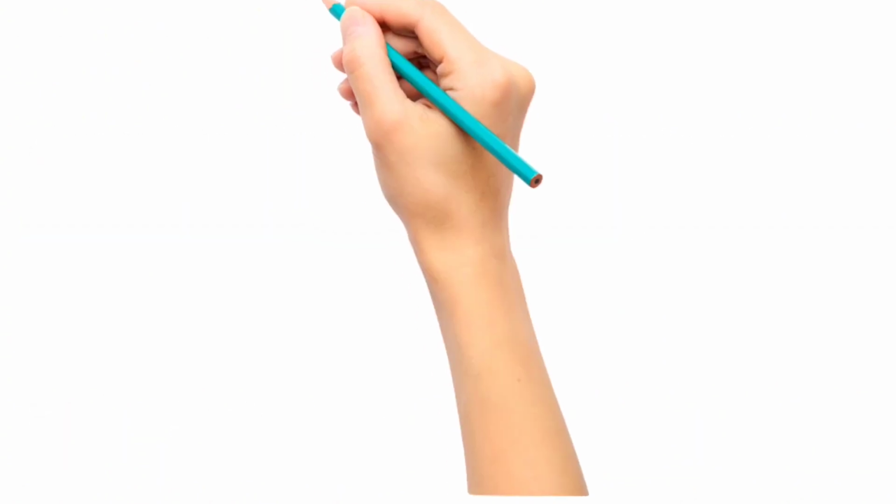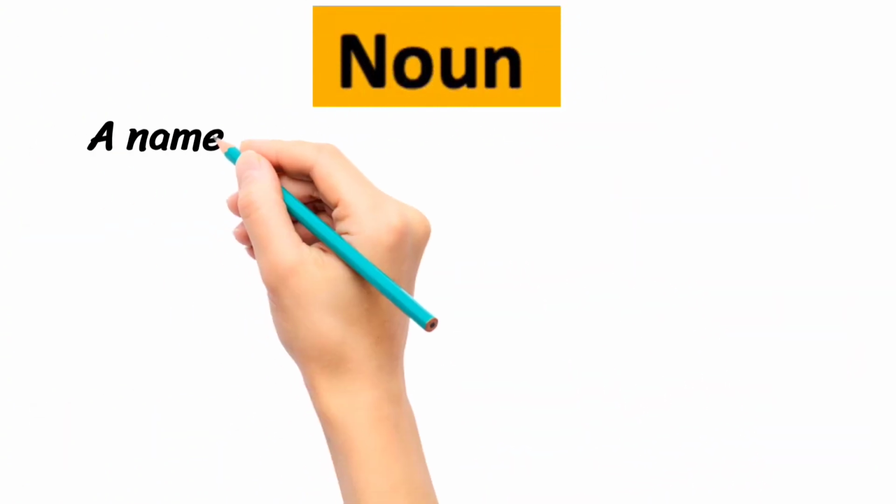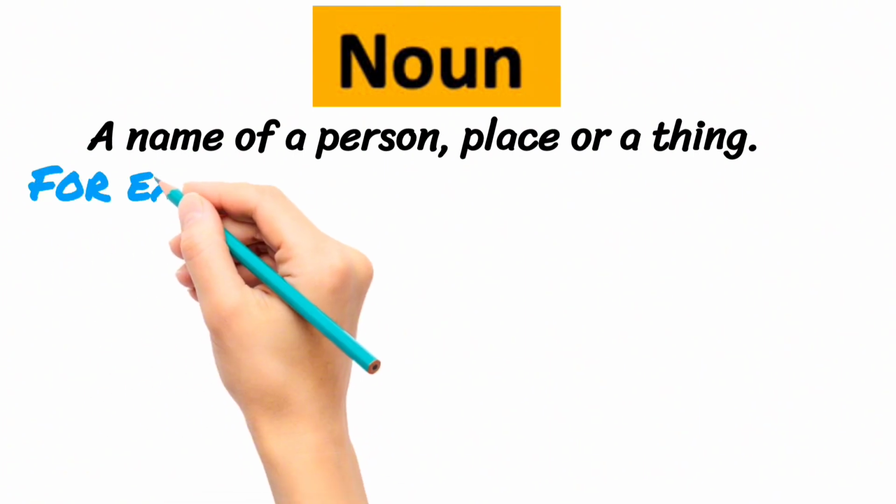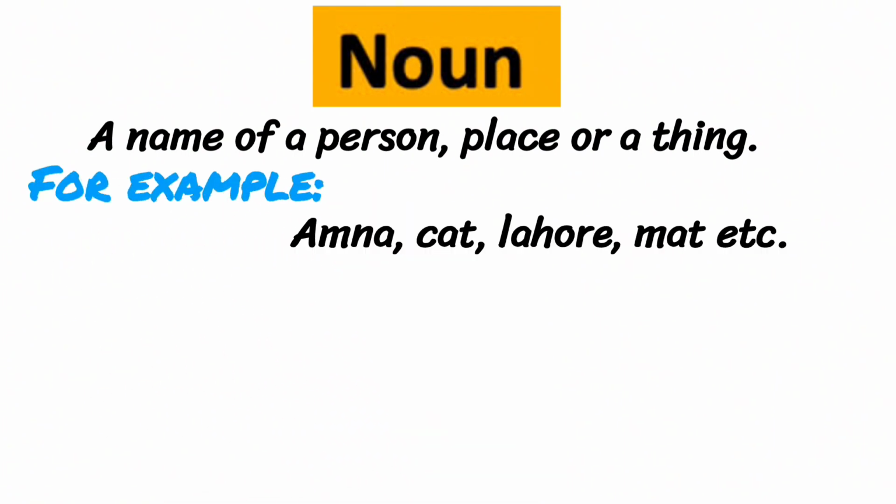Move on to the next, which is noun. A name of a person, place or a thing is noun. In Urdu, noun is called ism. For example, Amna, cat, Lahore, mat, etc.